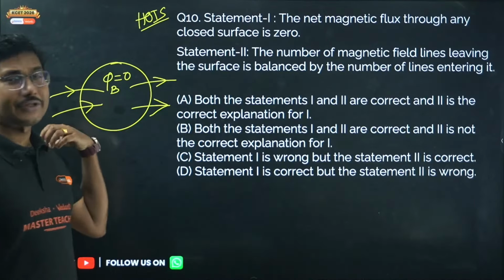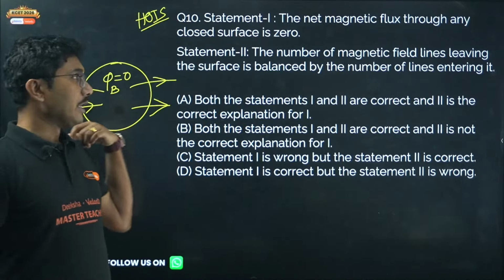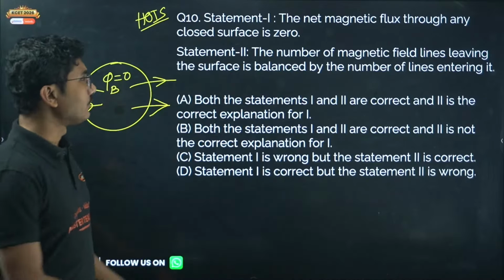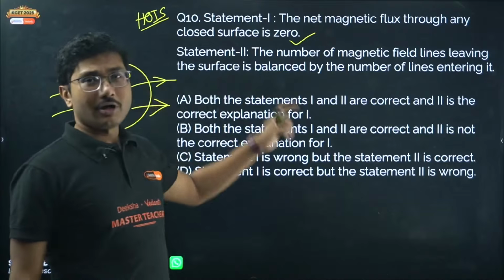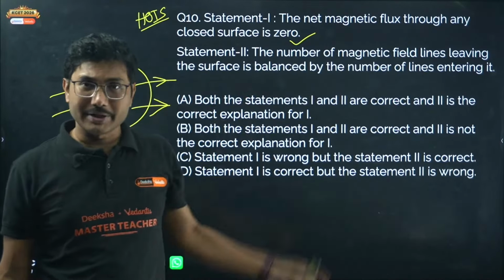Now the same question can be answered two ways. As I mentioned, statement 2 can be two different statements. One statement is obviously the one given here, which is the correct statement. The second can be: because no magnetic monopole exists. That can also be a correct explanation for this problem.